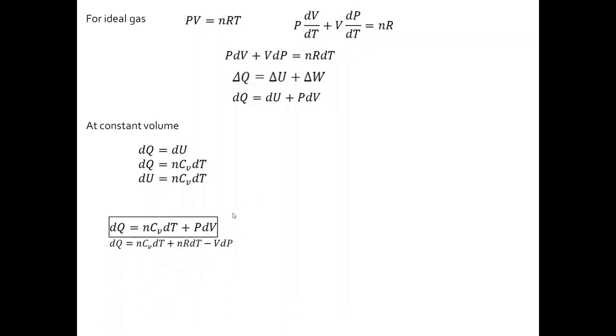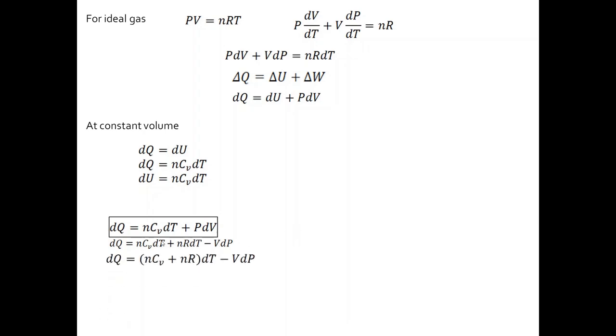Now next, we have derived here that P dV plus V dP equal to nR dT. If we take V dP to the right side, you get P dV equal to nR dT minus V dP. Now if you substitute that in this equation, you get dQ equal to nCv dT plus nR dT minus V dP.